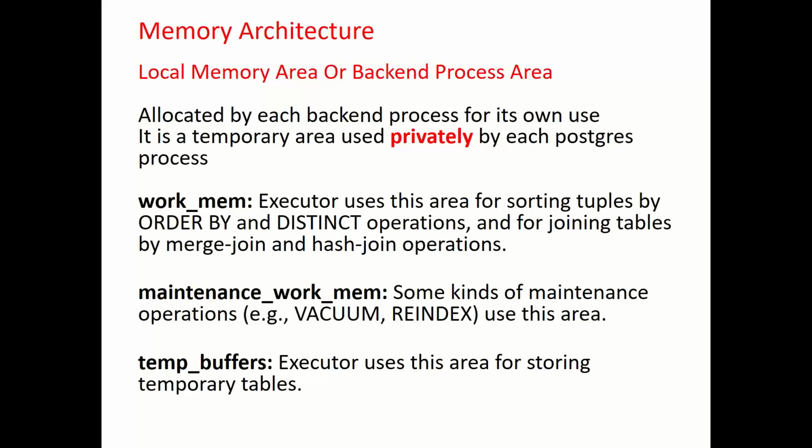So if I say 100 sessions or 100 connections in the database right now, then there would be 100 work memory areas. Work memory area would be mandatory. Maintenance work memory area would only be there when I am doing any maintenance operation, otherwise it will not be allocated. Temporary buffer is only utilized if I'm creating any temporary table, otherwise it will not be utilized.